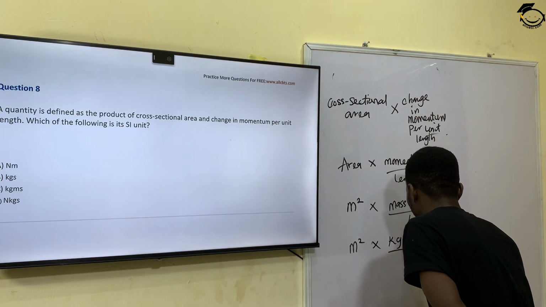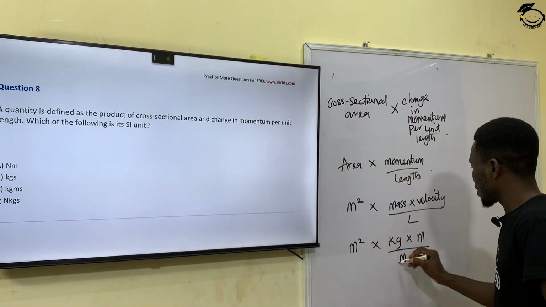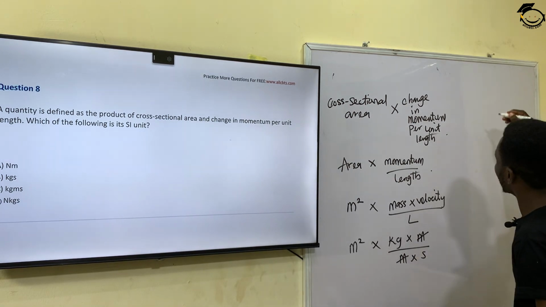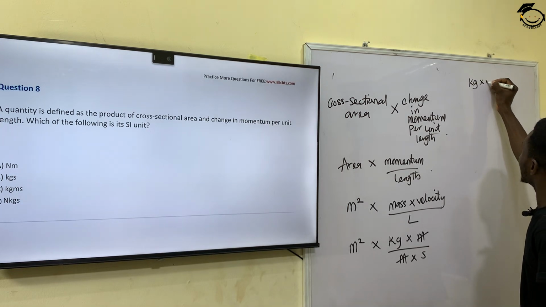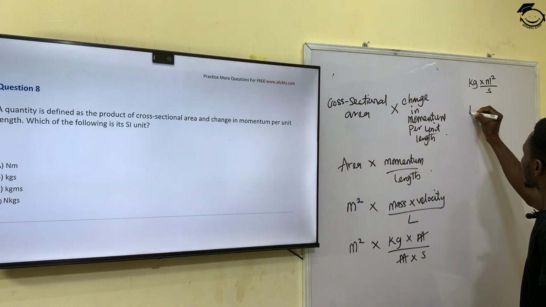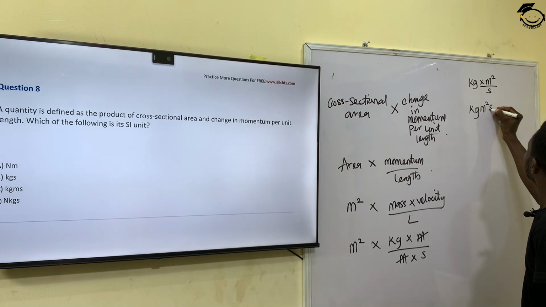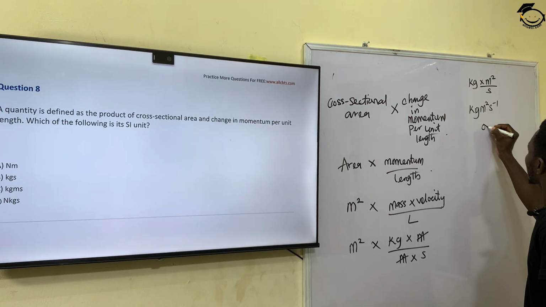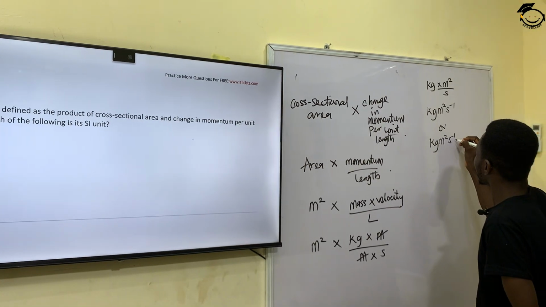Length is also measured in meters, so meters here will cancel out. So at the end of the day, what I'll be having is kilogram meter square per second. So our unit is supposed to be kilogram meter square per second.